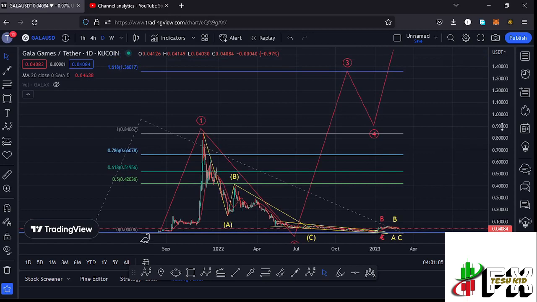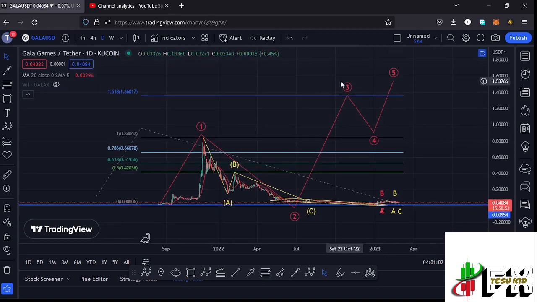And on the long-term scenarios, I'm expecting that bounce to the upside in the formation of that wave 3, where I have my minimum target areas, and that is at around the $1.36017 mark, and that is the minimum that I'm expecting Gala Games to do on the long-term scenarios and also on the short-term scenarios. So let's be patient and see how that plays out, and I'll be keeping you updated.